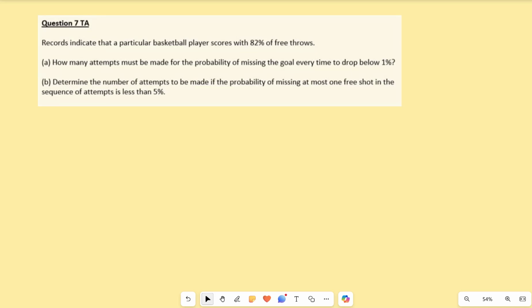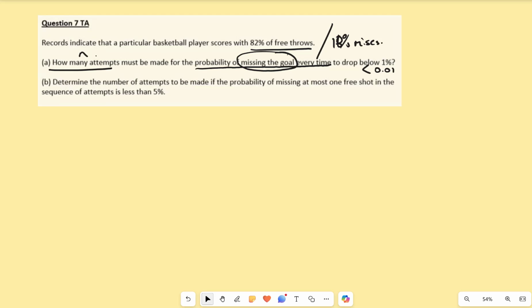So records indicate that a particular basketball player scores with 82% of free throws. Bingo. So that also means he misses 18% of the free throws. Now, I think you're right in saying, look, it's not a confidence interval, it's definitely binomial. Because, here we go, how many attempts must be made for the probability of missing the goal every single time to drop below 1%? So they are interested in the number of misses.